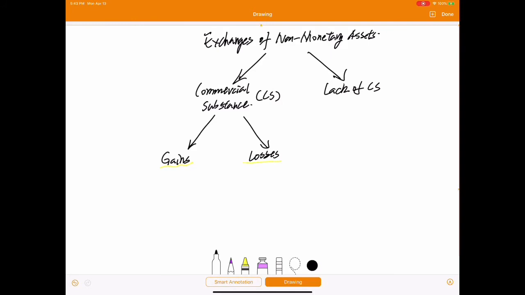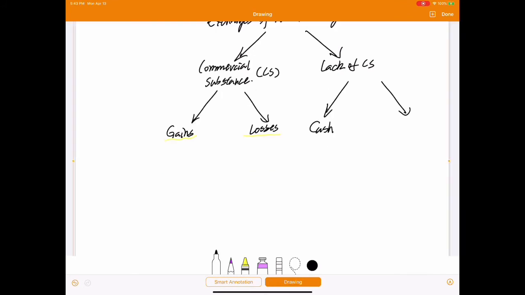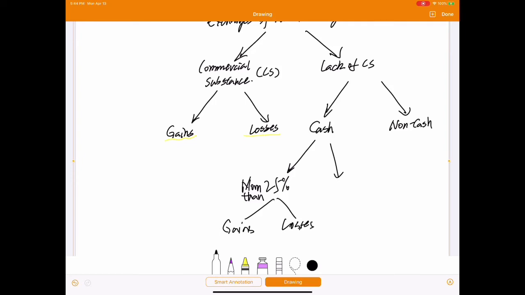If the exchange lacks commercial substance, first we should consider whether there is any cash received. If there is cash received, we should also consider the amount of cash. If the cash receipts are more than 25% of the fair value of assets, the firm should recognize all the gains and losses immediately because the earnings process is substantially complete.